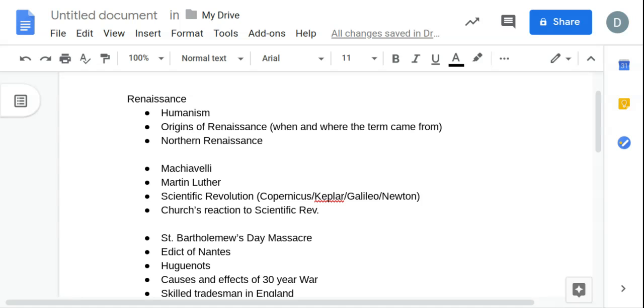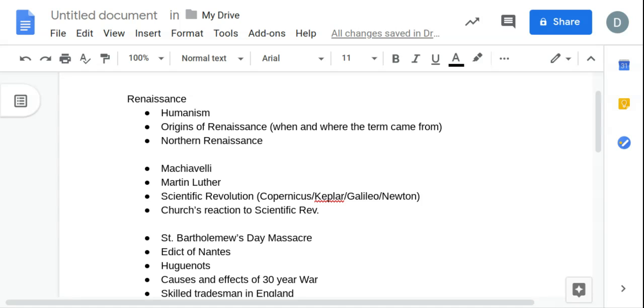Again, causes, effects, Martin Luther's beliefs, the beliefs of Lutheranism. You need to know that. They're a little bit distinct from some others. Know the major players of the Reformation. Some brief note cards over people like John Knox and Calvin and people like that.